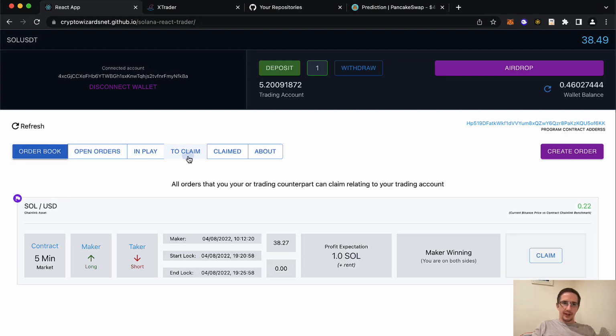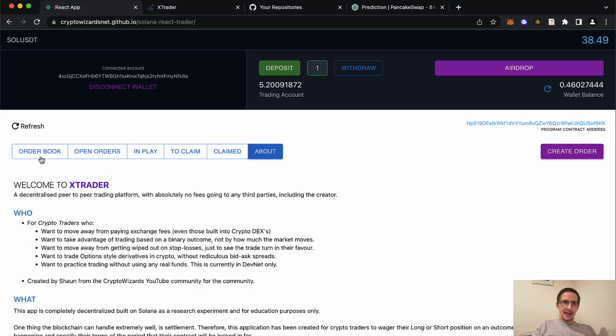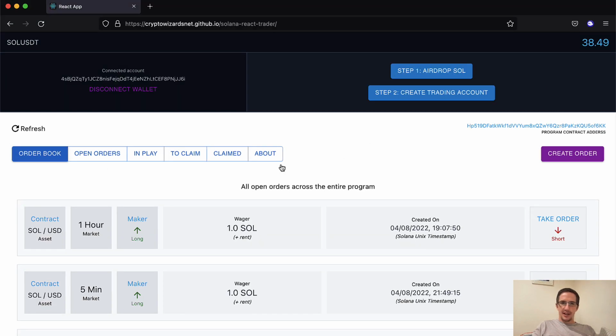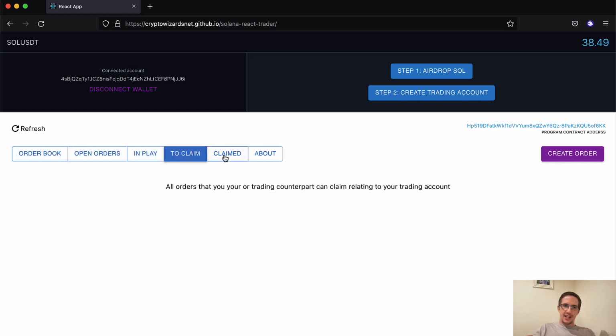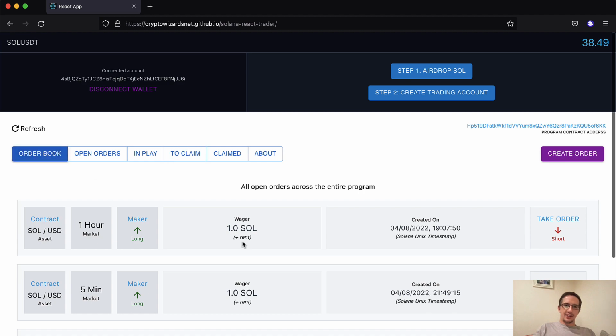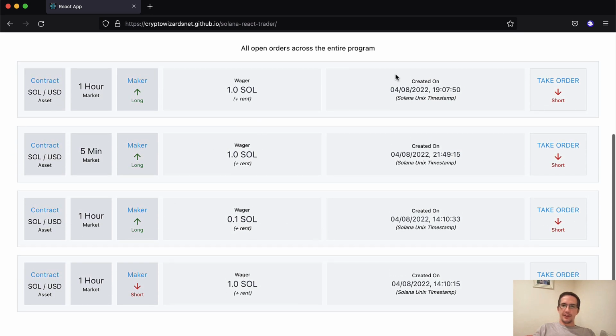There's a lot more going on. That's because I'm set up, right? Everything is already set up here. But right now, if I go back to Firefox, it doesn't look the same. If I go here, I don't see anything on these tabs. Well, that's because I haven't got any trades. I'm brand new to this. The only trades I see are the open order book from all other traders.